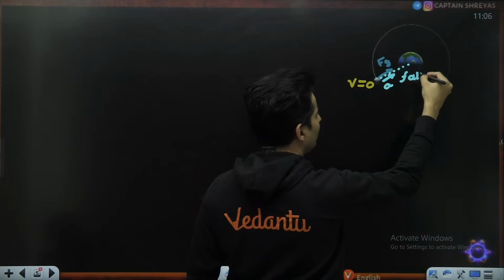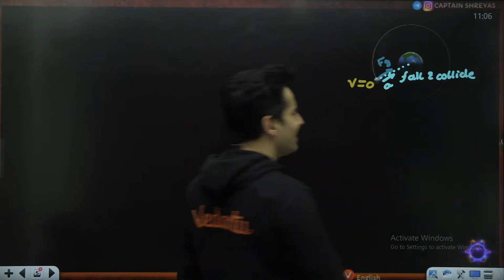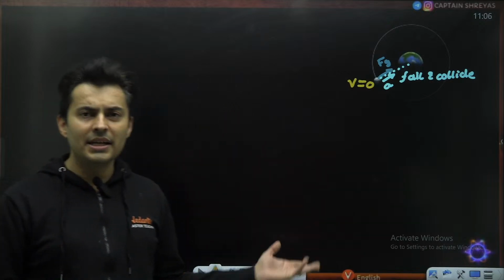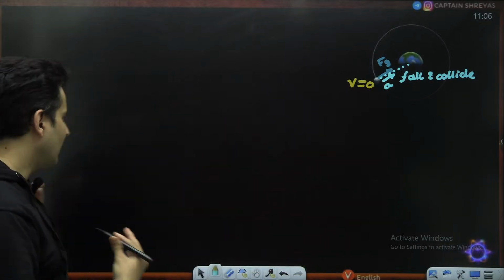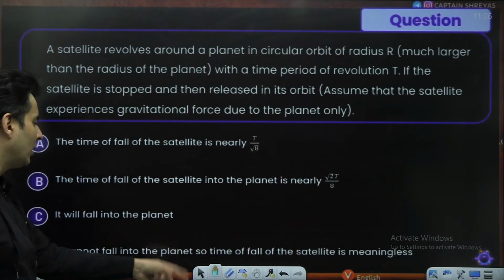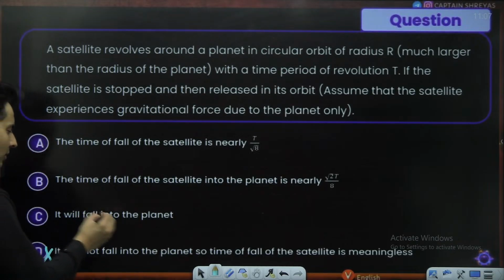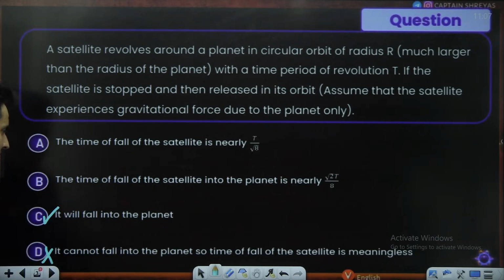So it is going to fall and it will definitely collide. Saying that the fall is meaningless or that it will not fall is entirely not true. The option saying it cannot fall into the planet is wrong, guys. It will definitely fall into the planet. So C option is correct.